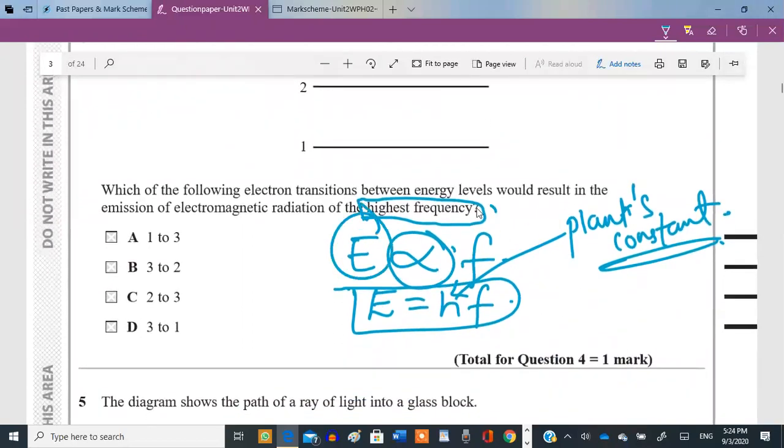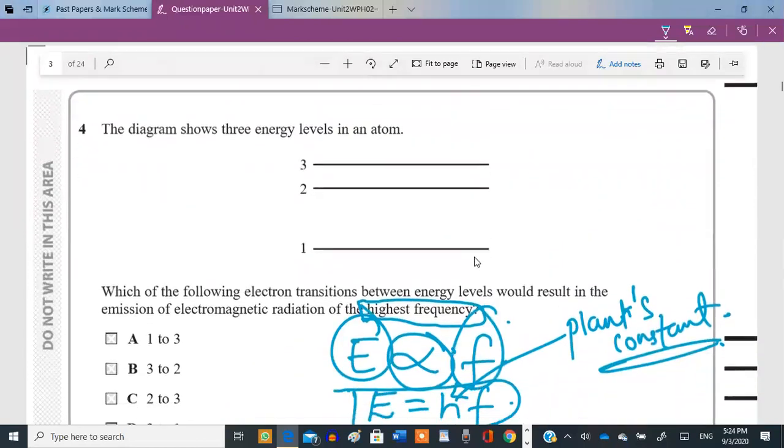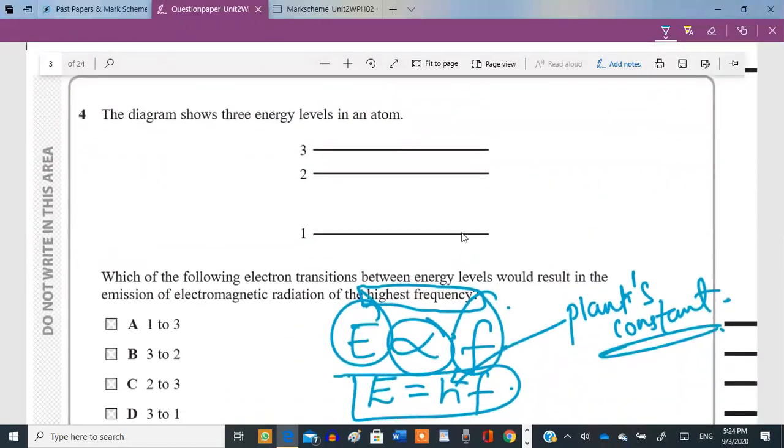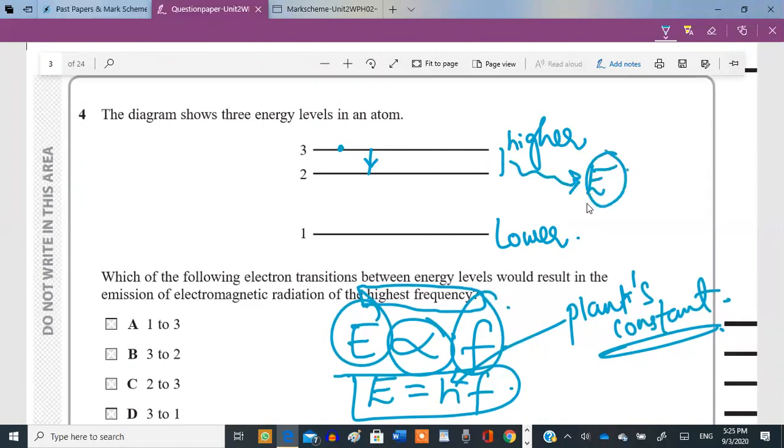Now, if the energy is proportional to the frequency, this means that the greatest difference in the energies, the highest frequency will be emitted. Remember one thing: when electrons move from a higher energy level to a lower energy level, the difference between these two energy levels will be emitted. And if the electron wants to move to a higher energy level from the lower one, it will have to absorb an energy equivalent to the energy that was lost, for promotion to a higher energy level.